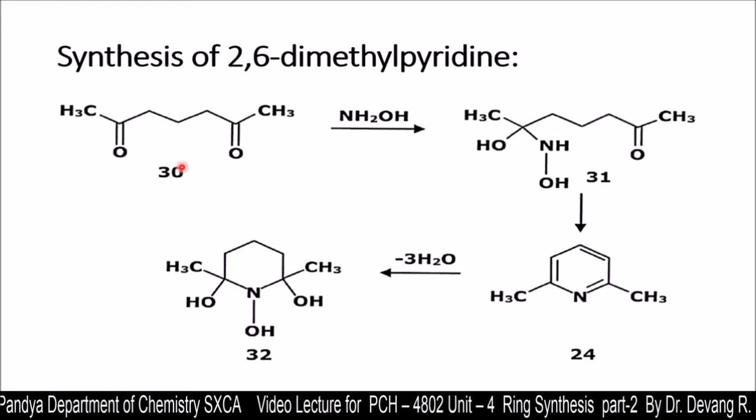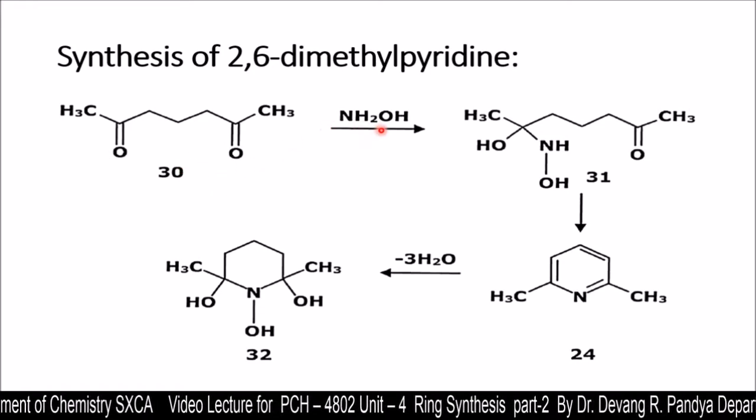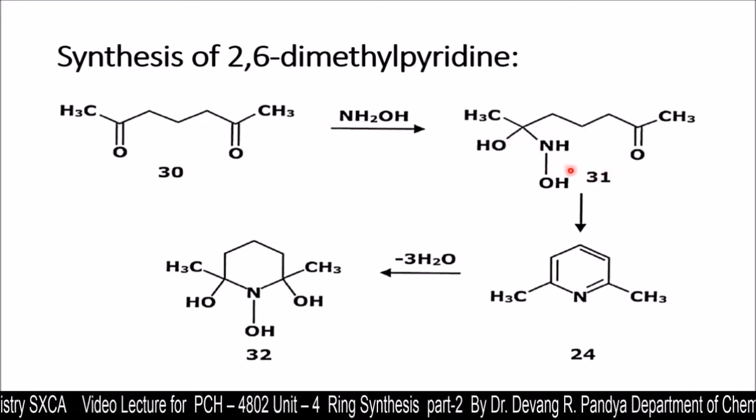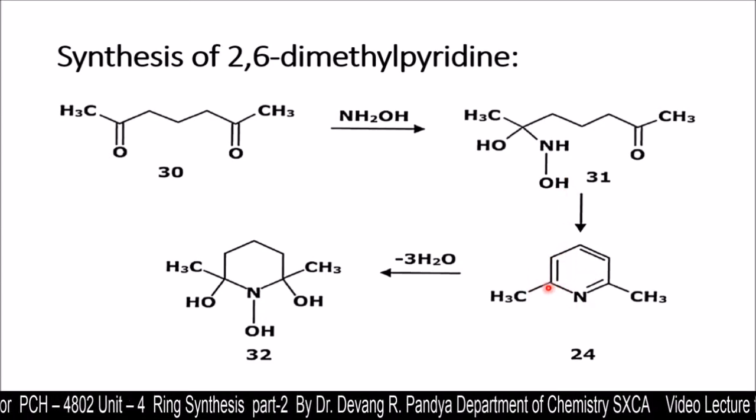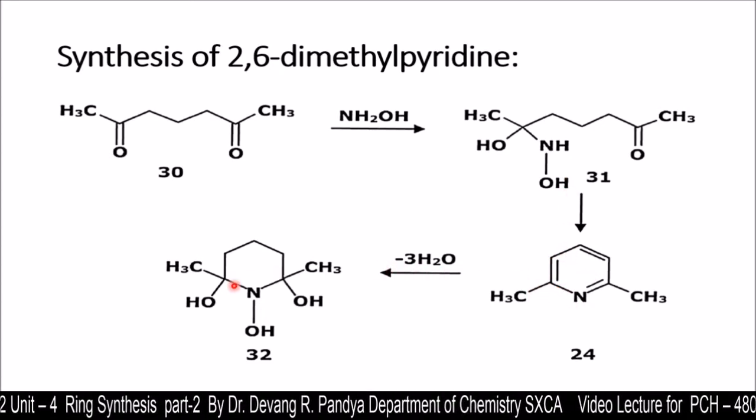Now here, this dione treated with NH2OH is going to give us this derivative, structure 31. On cyclization it is going to give us this, and on dehydration we are going to get our target molecule.